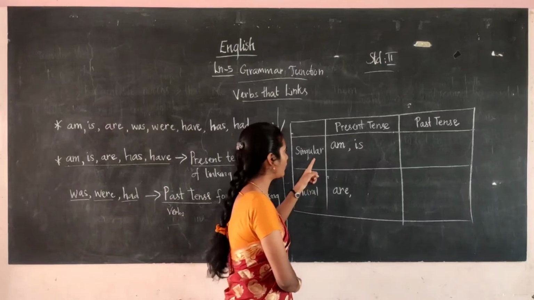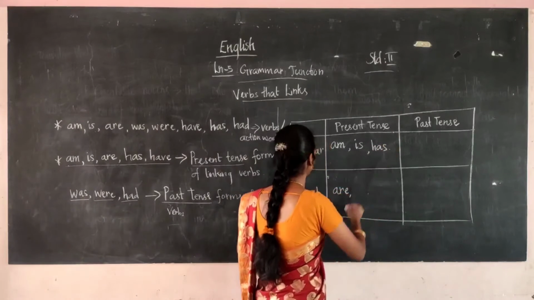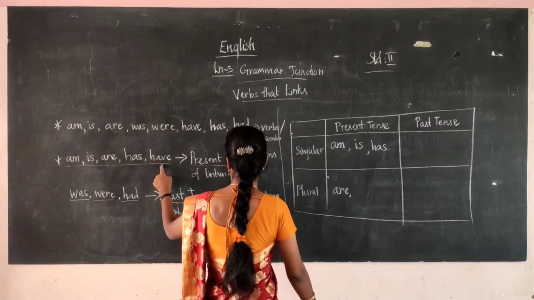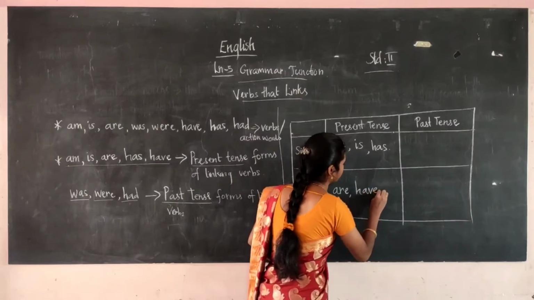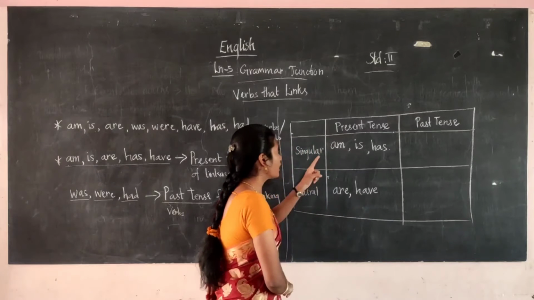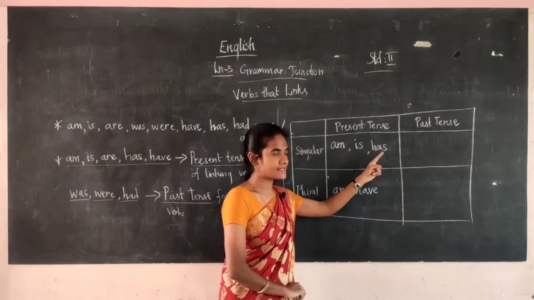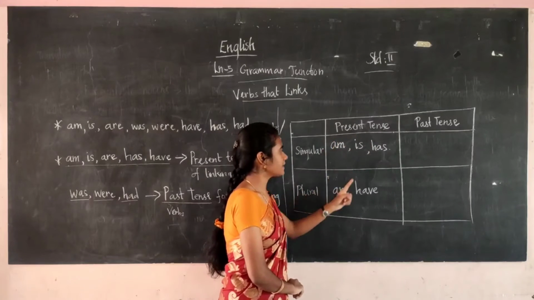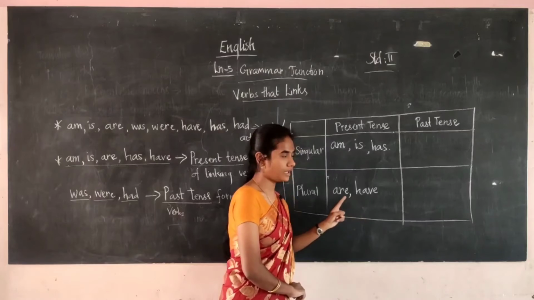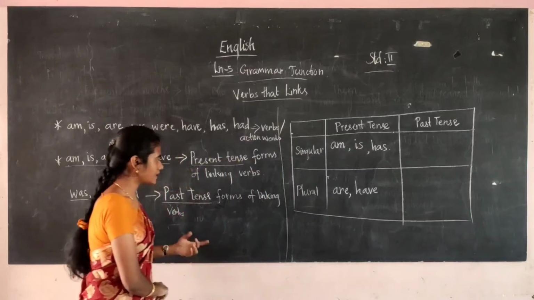Then has. Has is singular only. Then have is the plural. So singular present tense verbs are am, is, has. And plural present tense verbs are are, have.